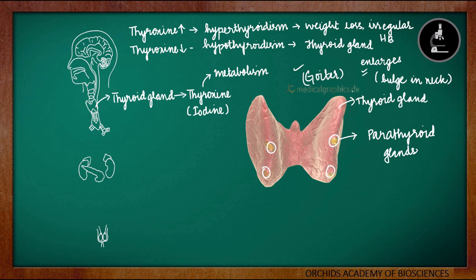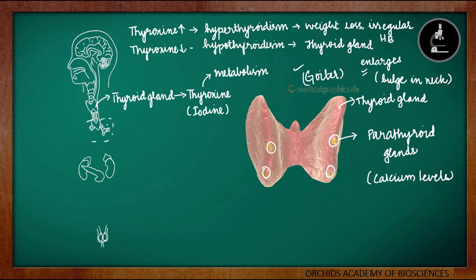The purpose of this parathyroid gland is to regulate the calcium levels in our body. So thyroid gland is responsible for metabolism, and the parathyroid gland is responsible for maintaining the calcium levels in our body.